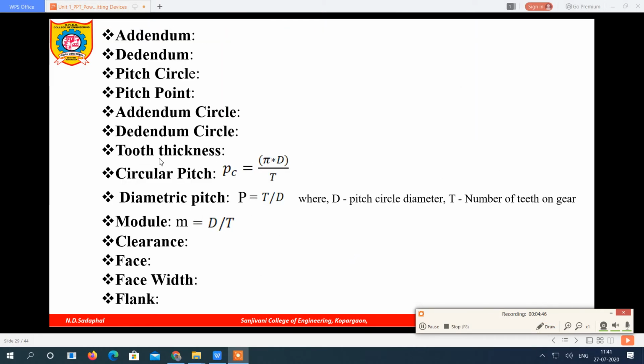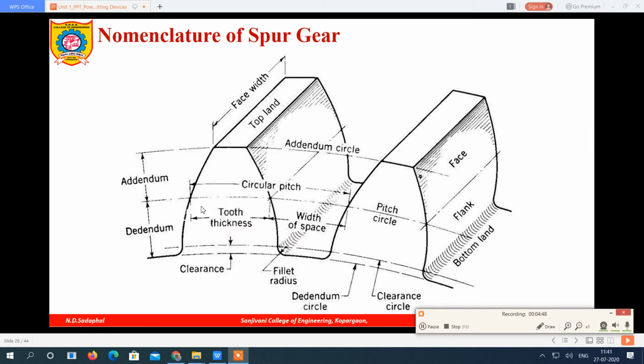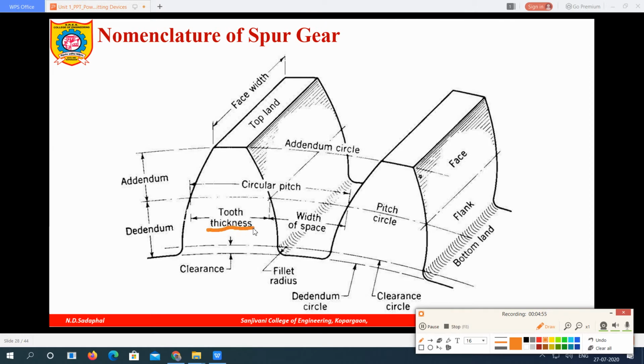Now what is tooth thickness? Here you can see tooth thickness. This is one pitch point, this is another pitch point.